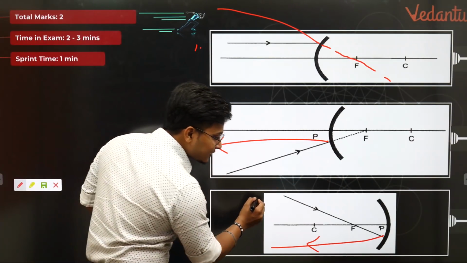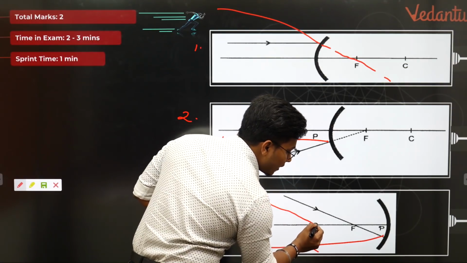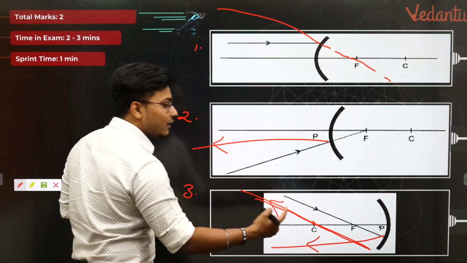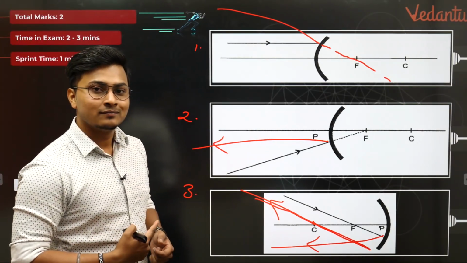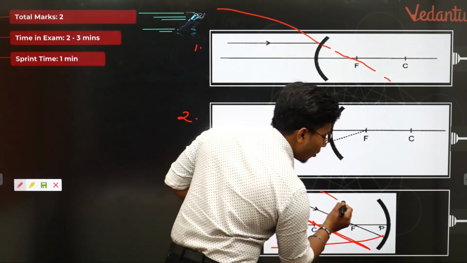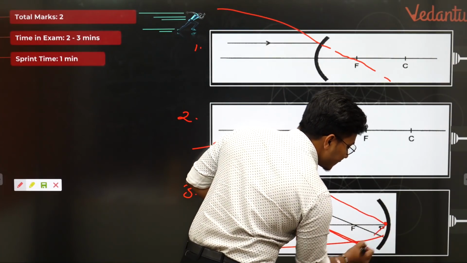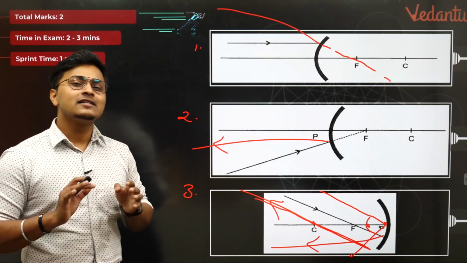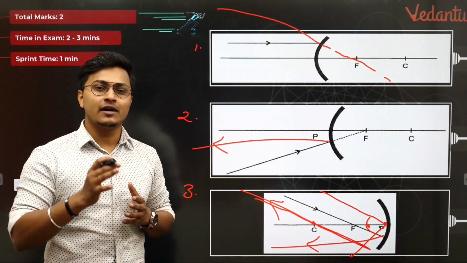All the light rays passing to the center of curvature of the mirror must go undeviated, and then after reflection retrace the path backward. Correct. Fourth property, all the light rays falling at the pole of the mirror must reflect at the same angles. Simple scenario. All these are 4 properties, very general properties which you must have studied plenty of times.